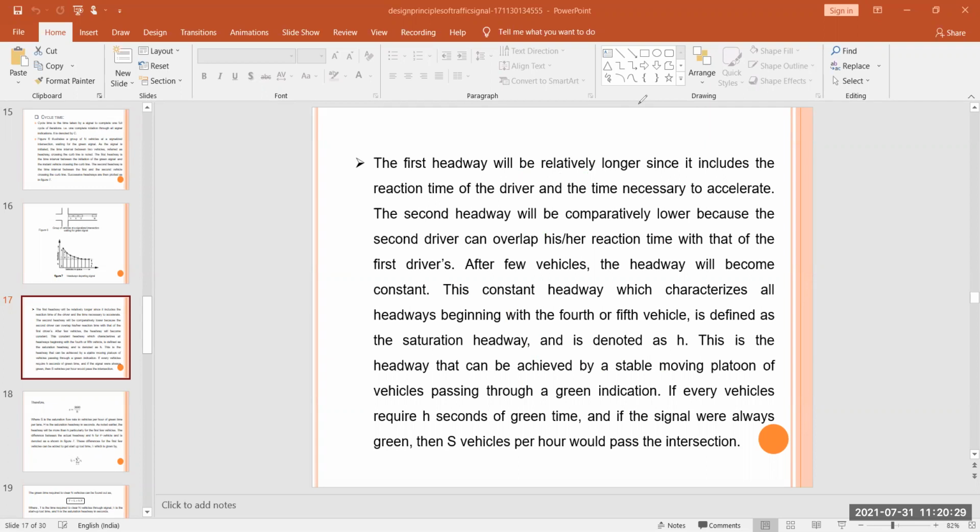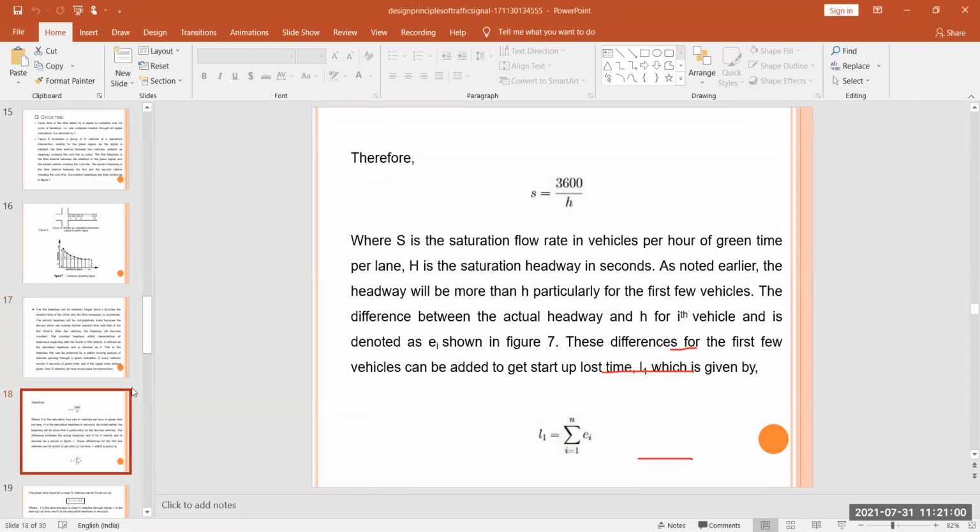I discussed these things also. This is denoted as h, and this is the headway that can be achieved by a stable moving platoon of vehicles passing through a green indication. So if every vehicle requires h seconds of green time, and if the signal were always green, then s vehicles per hour would pass the intersection. Therefore we can say that s is equal to 3600 by h.